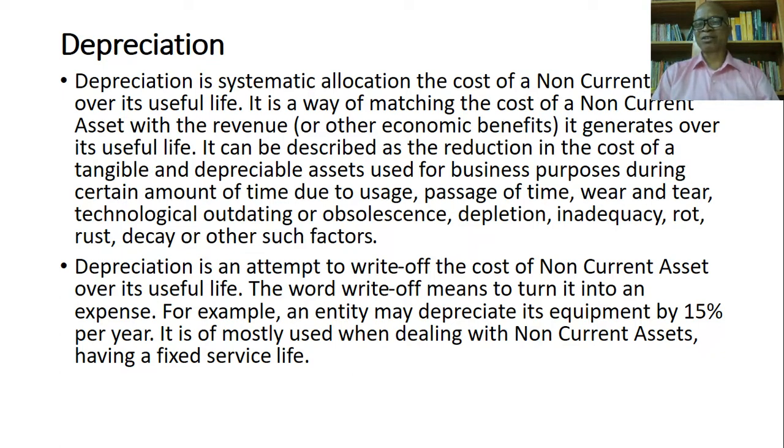When a particular non-current asset is bought, it has a particular number of useful years that you have to make use of, or you have to be generating income. At the end of it, then you can say, okay, you have a scrap value or residual value. So in order for you to match your income with the respective cost, one has to also factor in the cost of wear and tear of that particular asset.